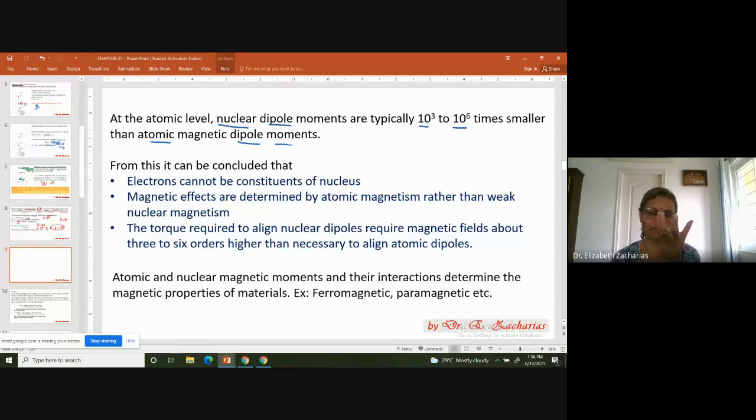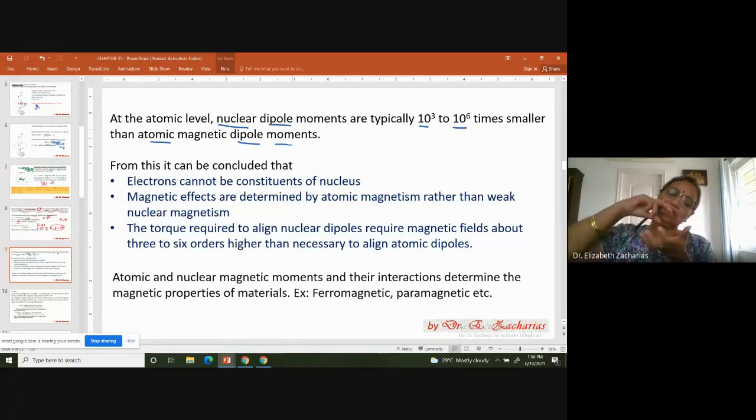For the atom, the dipole moment of the nucleus will be much, much smaller, about 10 to the power of 3 to 10 to the power of 6 times smaller than the atom's dipole moment. Okay, so this is a very, very important result in chemistry.